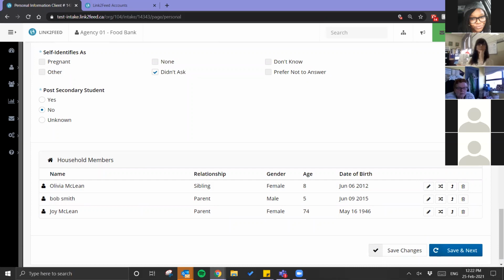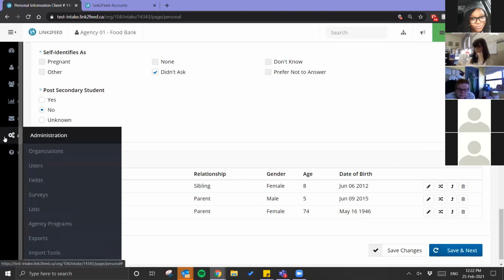One question, C4, you have low wages, not enough hours. So combined on Link2Feed, but on questionnaire, it's separated. So I think that's the visit reason. So you can go to administration, or an administrator can go to administration list, and you can update that. So since it's an existing section, you can just add ongoing need, you can update the verbiage as well.